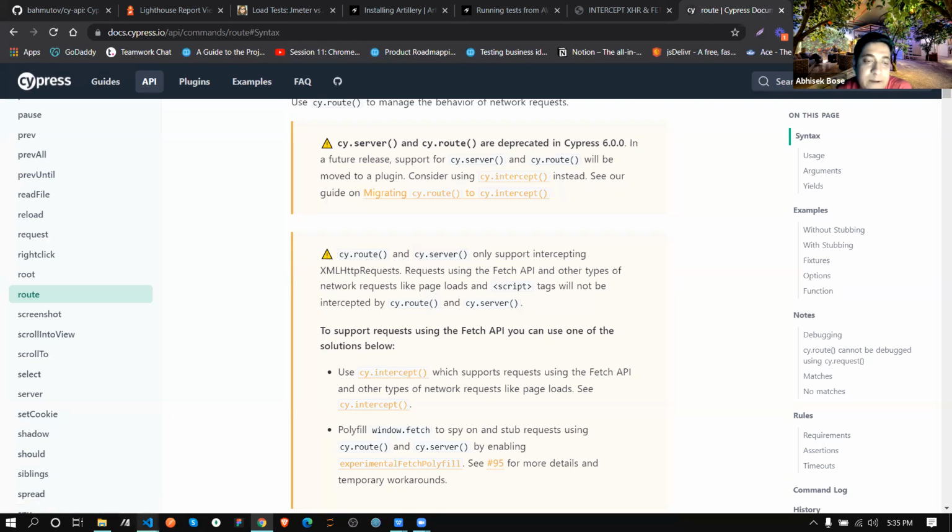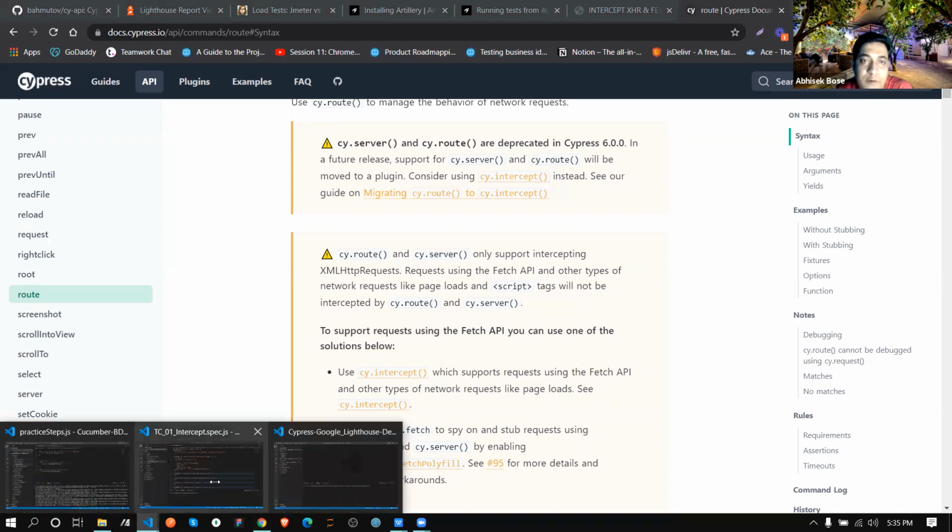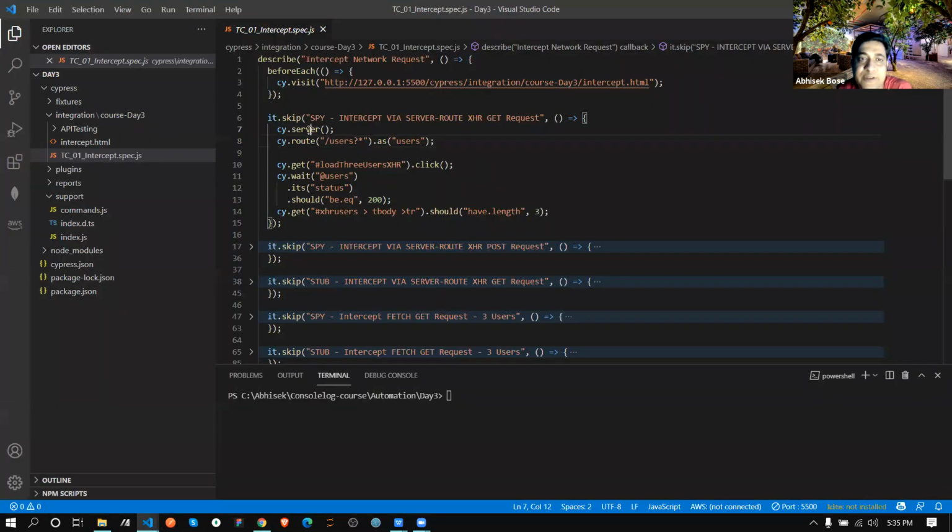Now if you go over there, you can see we use cy.server. We use this route file, with an alias, as we already saw last day. Then what we are doing, we are basically clicking or calling this link and waiting for some time until this user is returned.